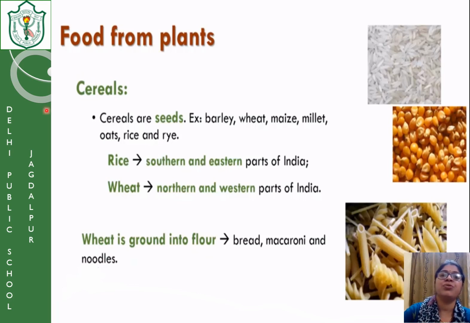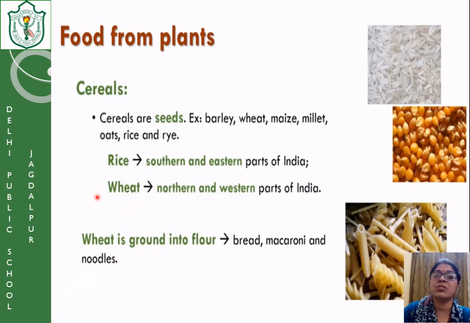So the first food item that I have taken today is cereals, the rest I will do in the next class. Cereals are the seed part. For example, barley, wheat, maize, millet, oats, rice, rye. Now you can see that rice is generally a staple food for the southern and eastern areas. Why? Because these are coastal areas and rice is grown in coastal areas very efficiently because the climate and the availability of water are appropriate for it.